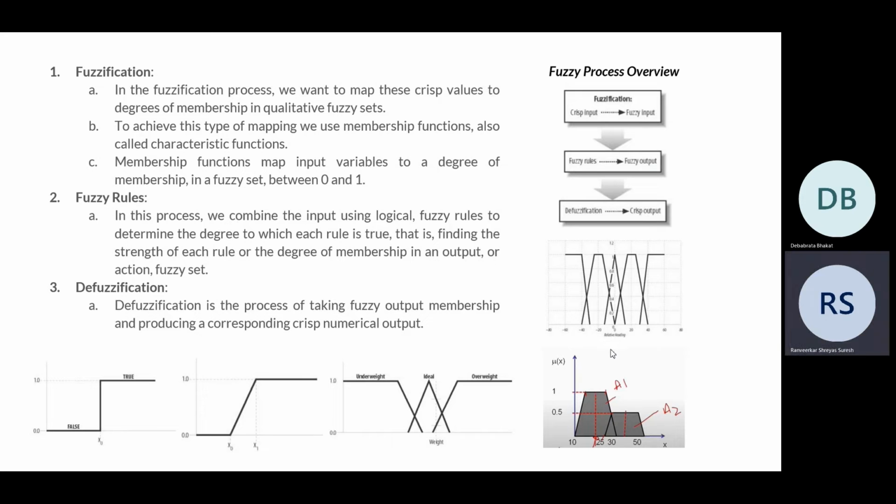So the next step is defuzzification. Defuzzification is a process of taking the fuzzy output that we obtained from the crisp input and converting it back to a crisp numerical output. This is obtained through graphs, by considering the area under the graphs. There are various methods like center of gravity of the graph area, or center of sums, center of largest area, and weighted average, etc.